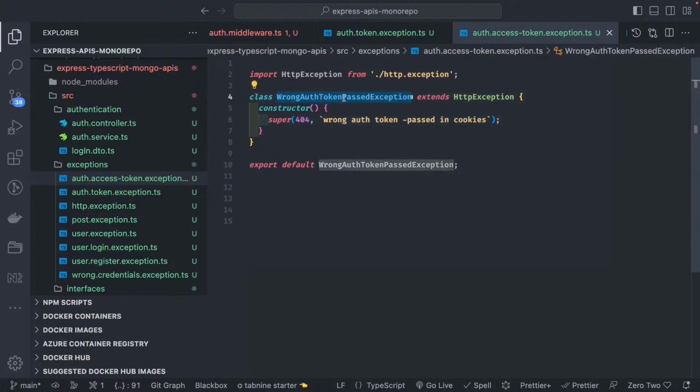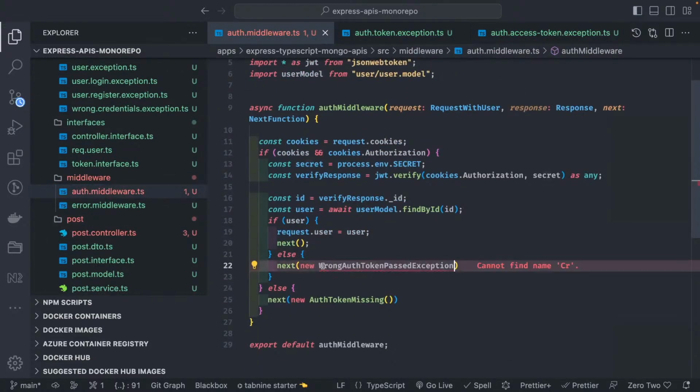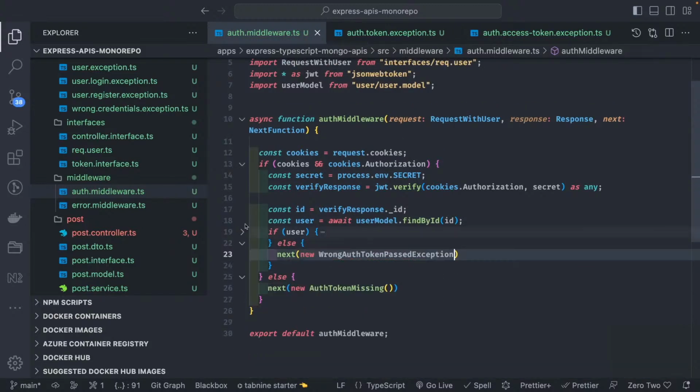Let's copy this exception and put this in the middleware. This is when the user doesn't exist. So if user is there, then do this, else wrong token passed. And if anything is wrong, we can also wrap it inside a try catch, because we are doing verify.